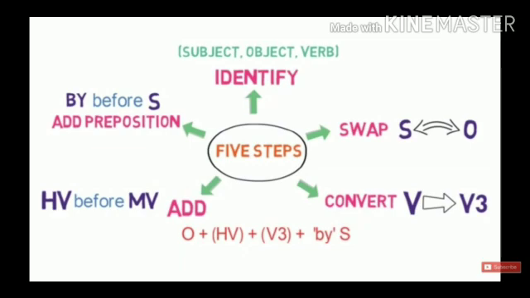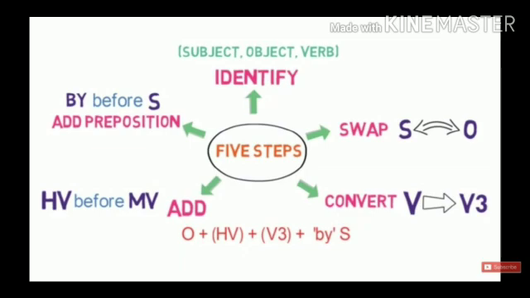Students, you jot down these easy 5 steps in your grammar notebook on how to change active into passive by following very simple 5 steps. The first step is, while changing from active to passive, you identify the subject, object and verb in your sentence. And the second very easy step is swap. What is swap? You have to change subject into object.